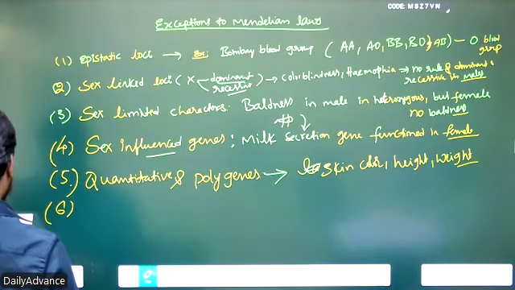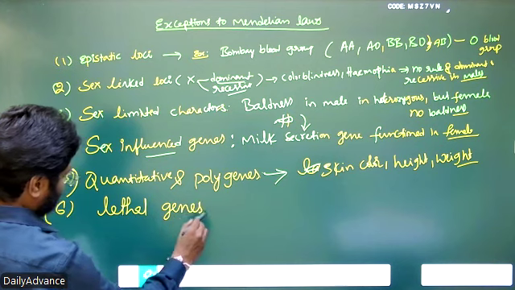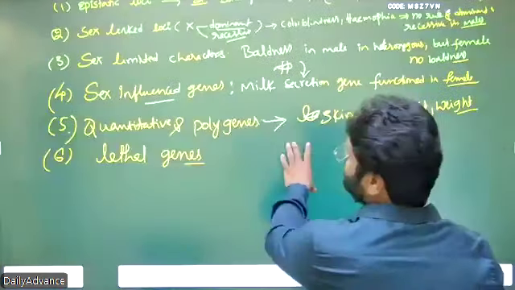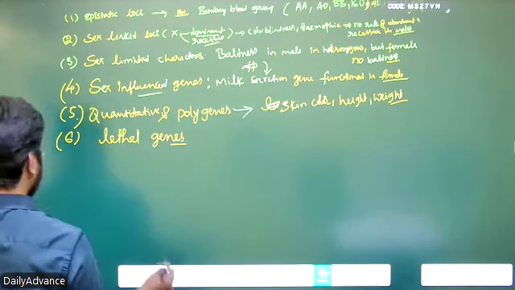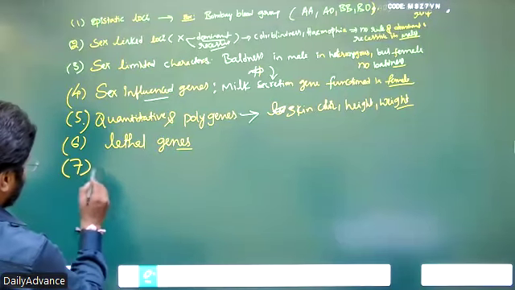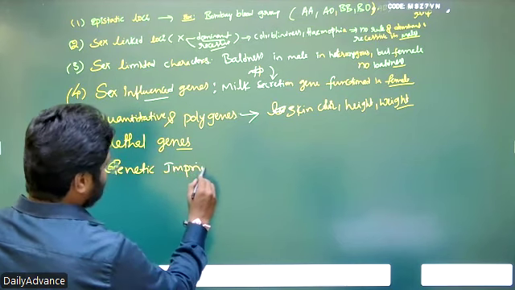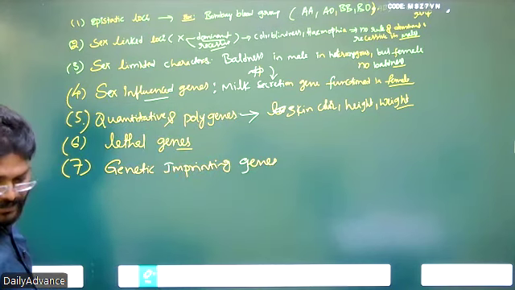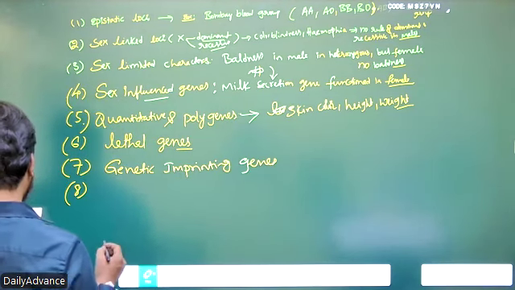And the sixth one you can see, lethal genes. Next topic is these lethal genes only, so we will discuss them in depth. Lethal genes also do not follow the Mendelian laws. And the seventh one is genetic imprinting. So this is a separate question. We will discuss today or tomorrow. Genetic imprinting genes also do not follow the Mendelian law of dominance and recessive. So next one, extra nuclear inheritance.